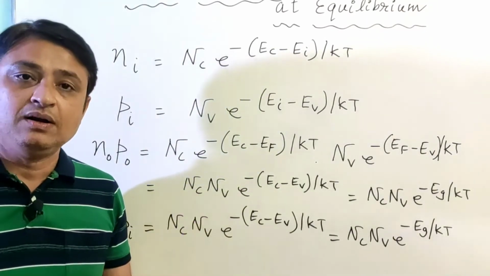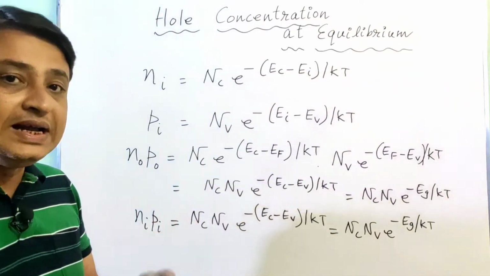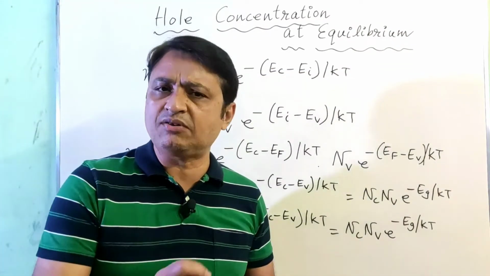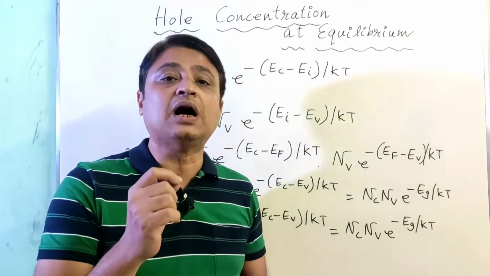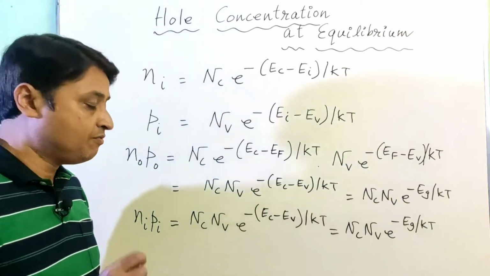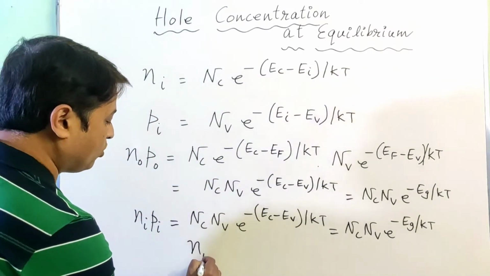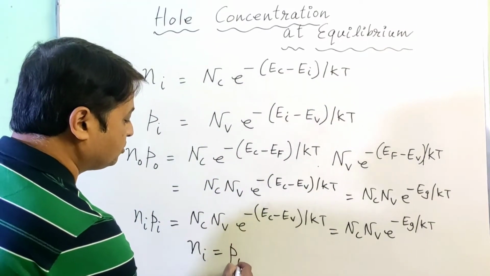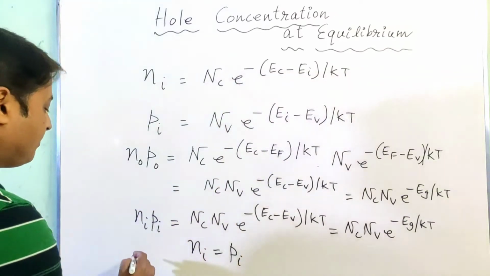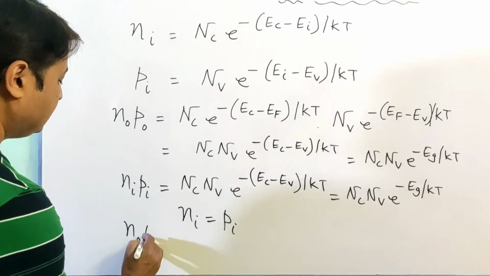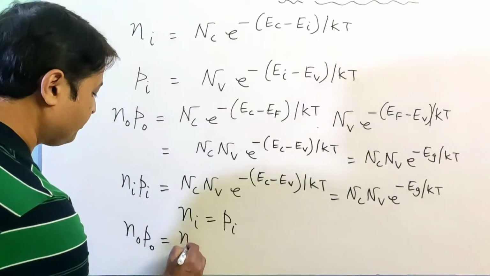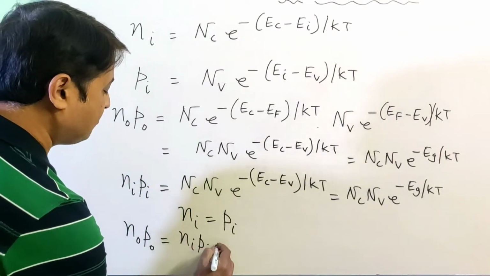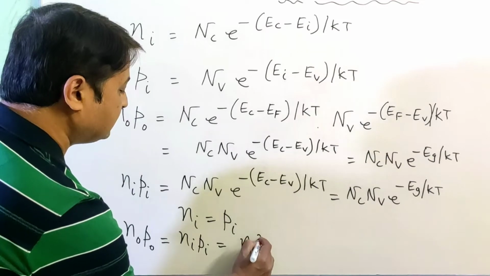is equal. We also know that for an intrinsic semiconductor, the electron concentration Ni is actually equal to the hole concentration Pi. So we can write N0 P0 is equal to Ni Pi, and it can be written as Ni square.